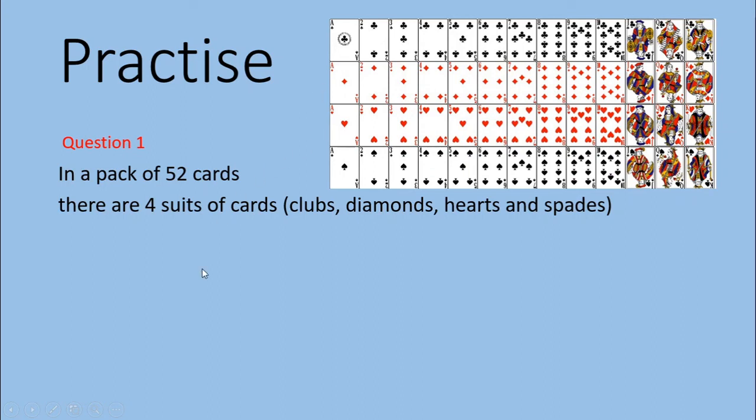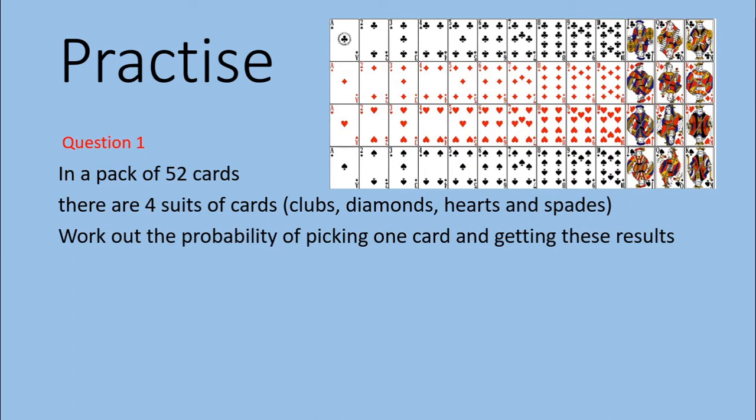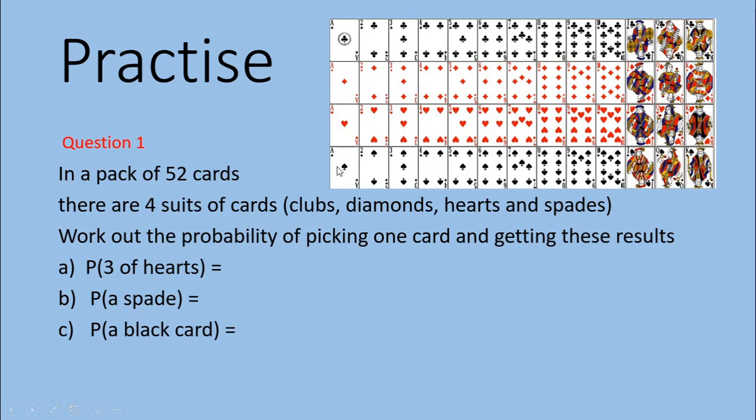So that should help you if you're not used to using these kinds of cards. Work out the probability of picking one card and getting these results. So the probability that you chose one of these cards and you got the 3 of hearts, or you got a spade, that's one of these ones, or you got a black card, or you got a face card.